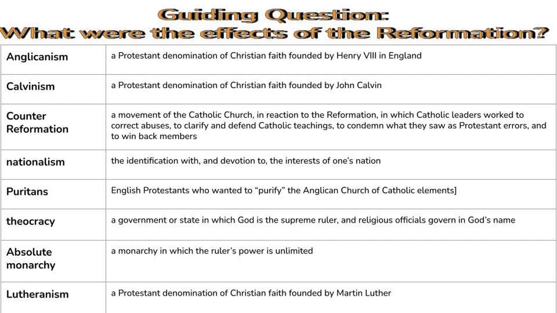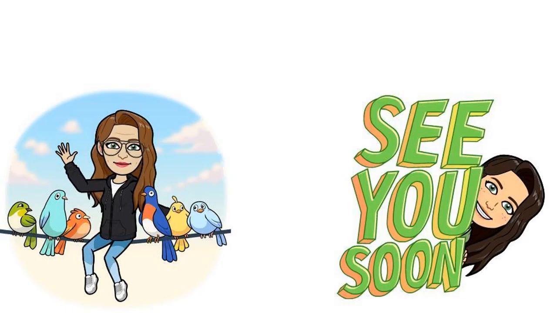So now we've got the guiding question, which was what were the effects of the Reformation? And then don't forget about those vocabulary terms: absolute monarchy, Anglicanism, Calvinism, Counter-Reformation, Lutheranism, nationalism, Puritans, and theocracy.